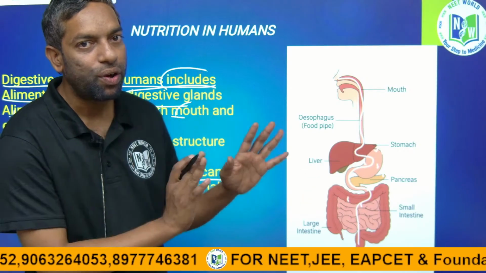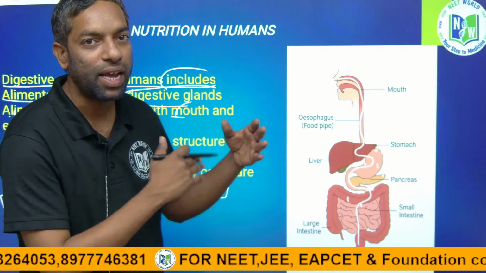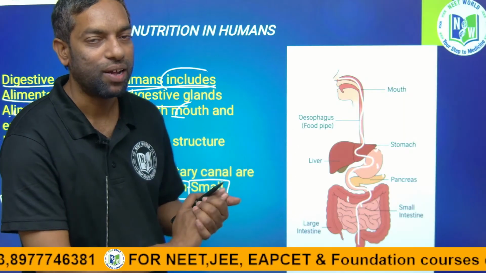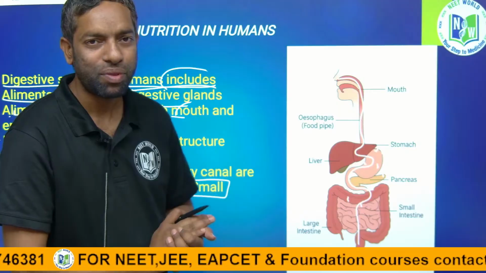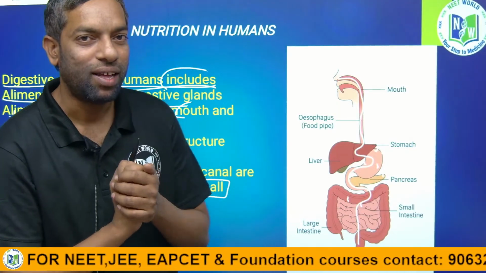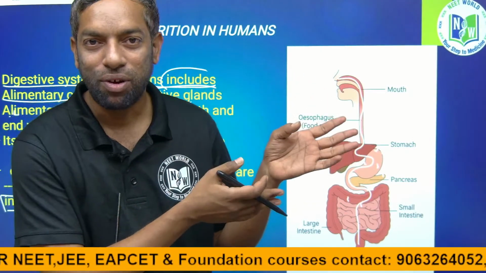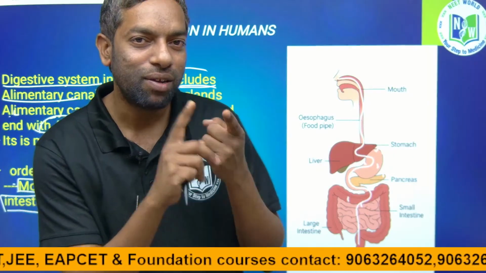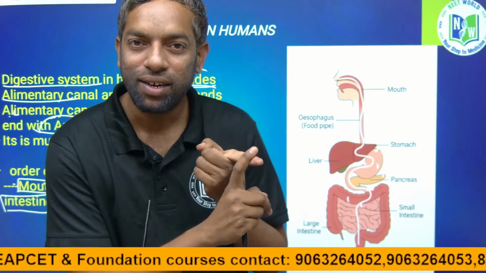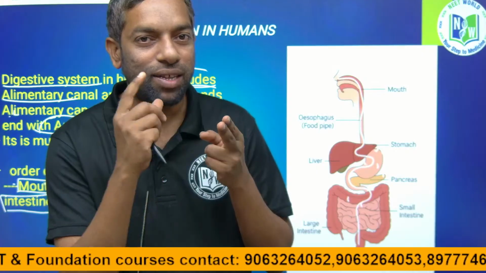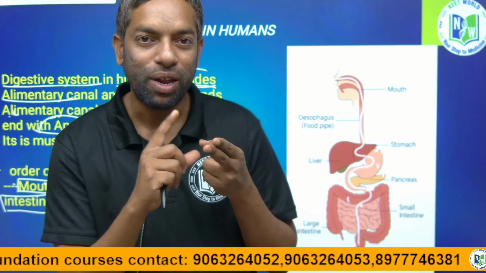Okay, so we are going to discuss each and every part in a simple manner. First, the mouth. Mouth is the oral cavity. As you know, what are the parts in the mouth? Very simple, guys. Just think, in the mouth there is a tongue, there are teeth, there is an upper palate, and a lower palate.